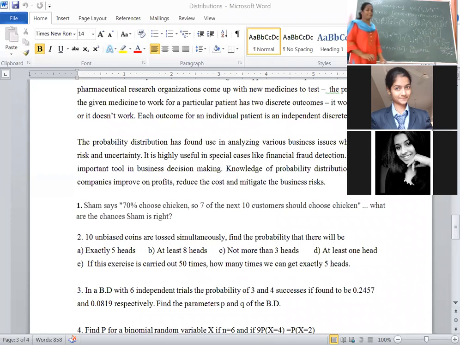Clear? One second, students. Okay. Then fourth one, any query in third one? Then solve fourth one simultaneously.